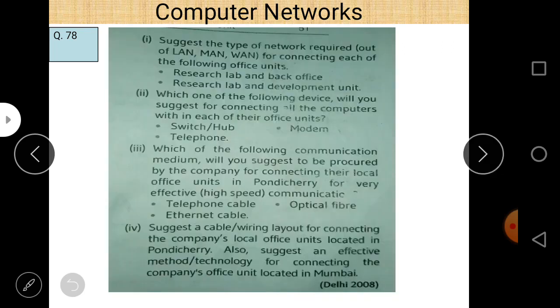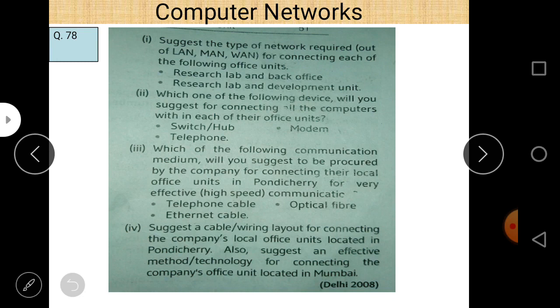Let us check it. Suggest the type of network required, LAN or WAN, for connectivity of each of the following office units: research lab and back office, research lab and development unit. So here the question is not directly related to the server room but to LAN and WAN. LAN is basically a local area network, used to connect computers within 10 kilometers of range; more than 10 up to 100 is MAN, and more than 100, WAN will be used.